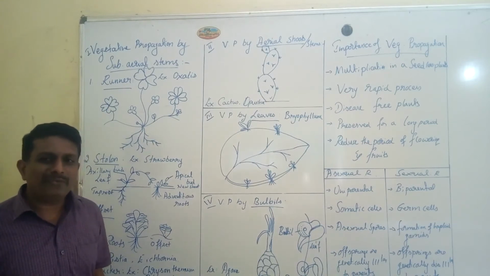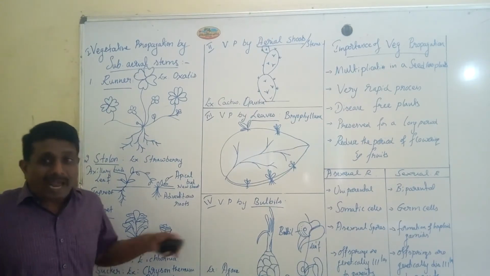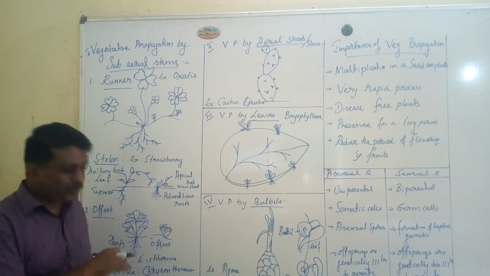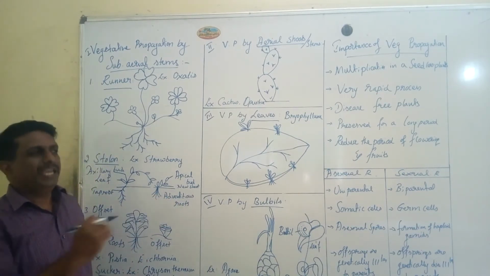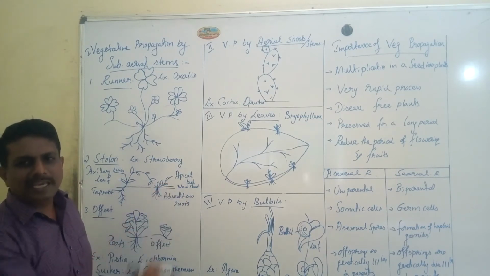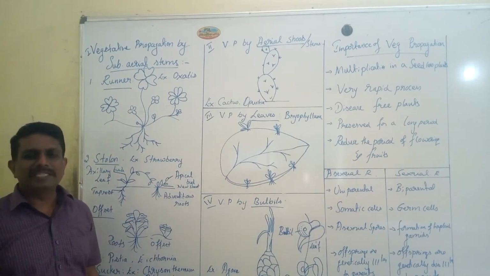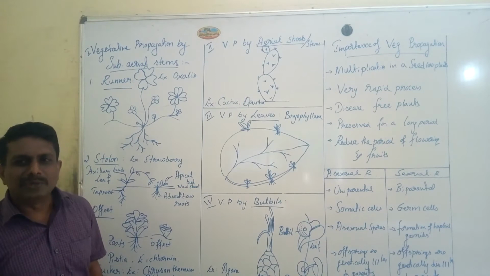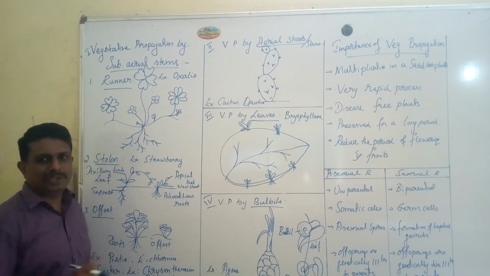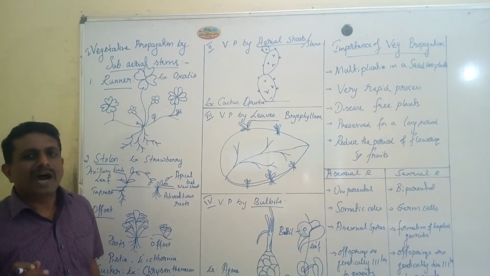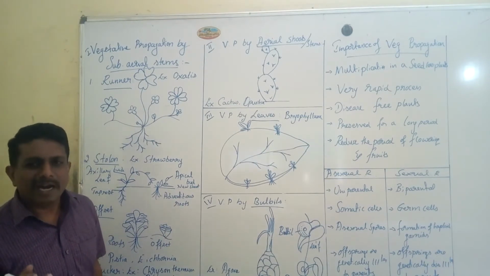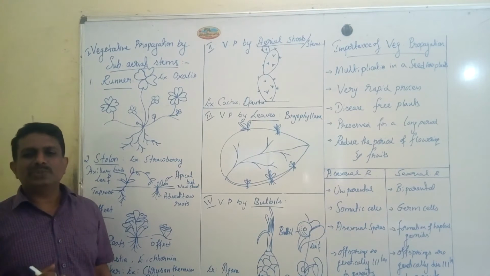It is a modified special lateral branch that arises from the underground part of the stem. It grows obliquely above the soil surface and develops into aerial shoots. And it produces underground adventitious roots.